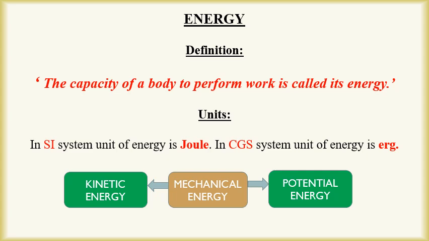You have learned that energy exists in various forms like mechanical, heat, light, sound, electromagnetic, chemical, nuclear and solar energy. In this chapter, we are going to study two forms of mechanical energy, namely potential energy and kinetic energy in detail.